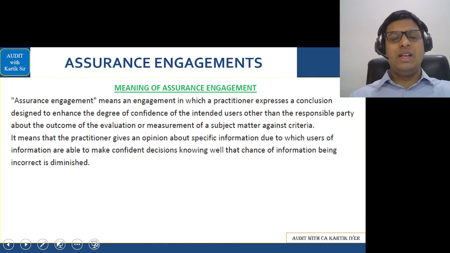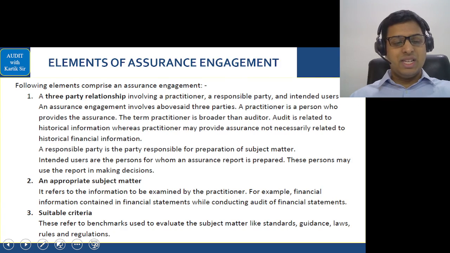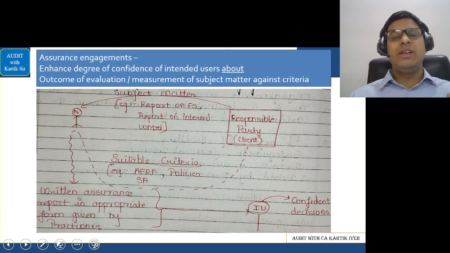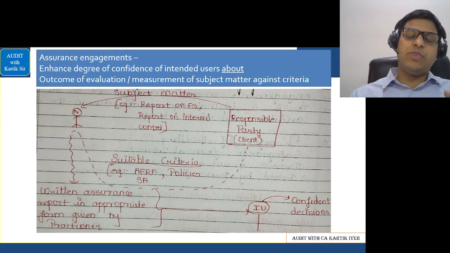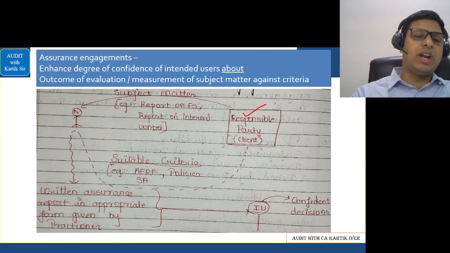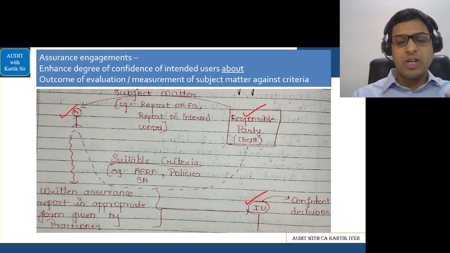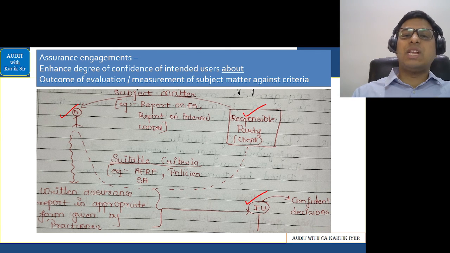Let's go further. Now we are doing something called assurance engagement. In this, I'll first explain. Assurance engagement is basically an arrangement in which there are three parties involved. First is called the responsible party, second is called the practitioner, and the third is called the intended user.